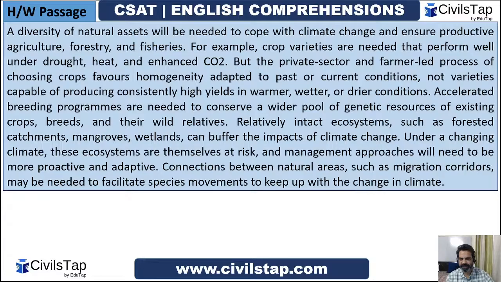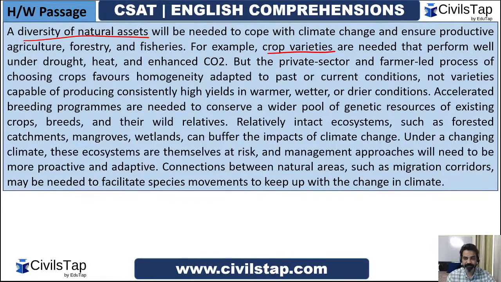But the private sector and farmer-led process of choosing crop favors homogeneity adapted to past or current conditions, not varieties capable of producing consistently high yields in warmer, wetter, or drier conditions. So they are saying that to cope with climate change, we would require diversity of natural assets, and he's given the example of crop varieties that perform well under extreme conditions.